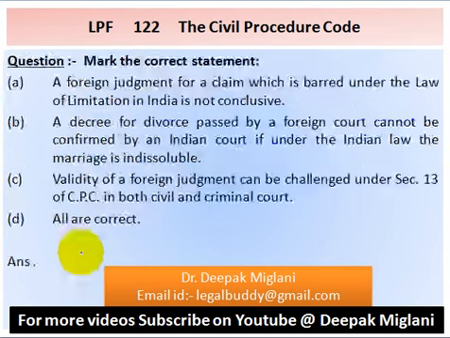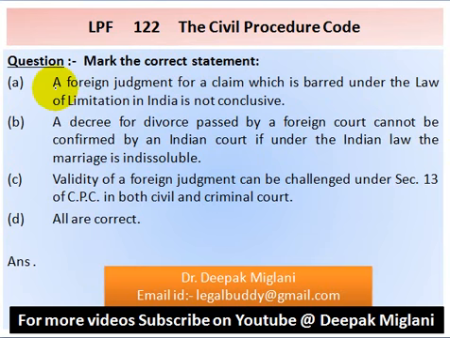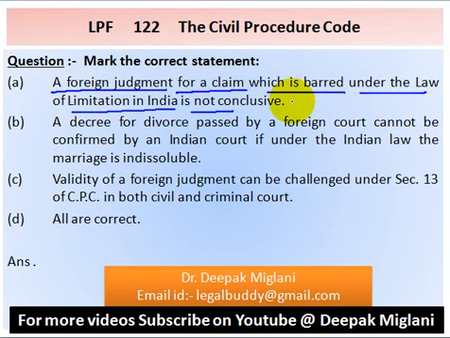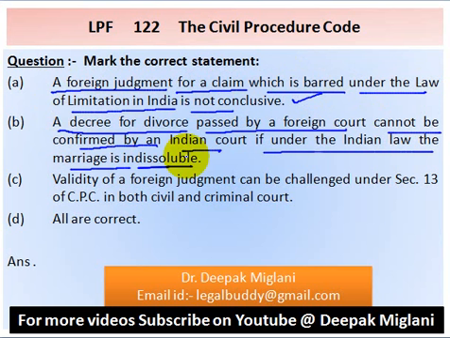Question number 122. Mark the correct statement. Option A, foreign judgment for a claim which is barred under the law of limitation in India is not conclusive. This is correct statement. Option B, a decree for divorce passed by a foreign court cannot be confirmed by an Indian court if under the Indian law the marriage is indissoluble.